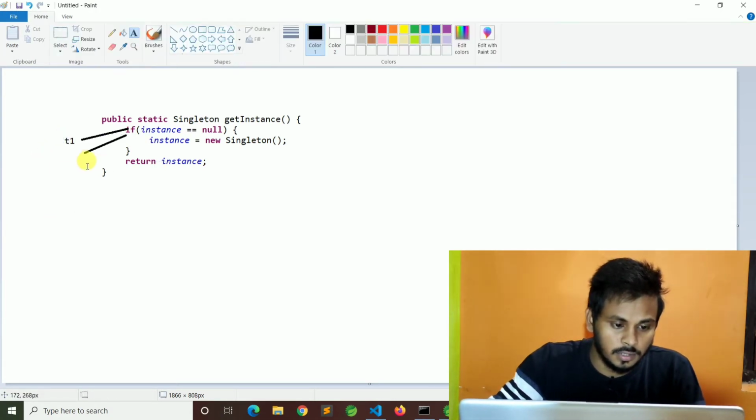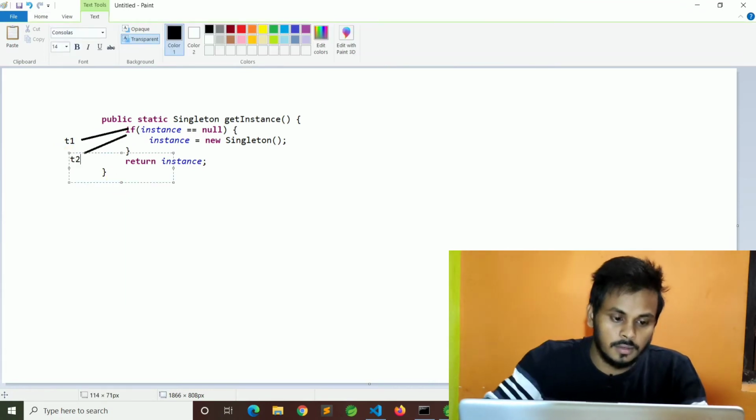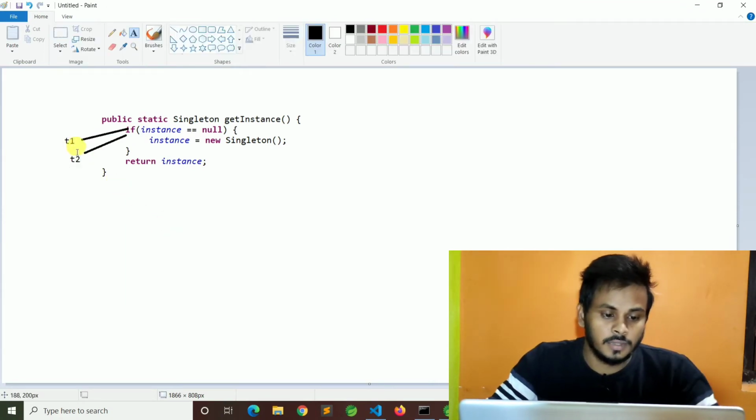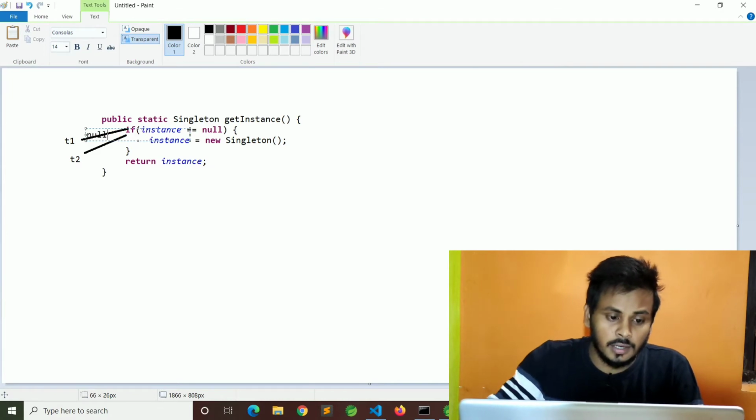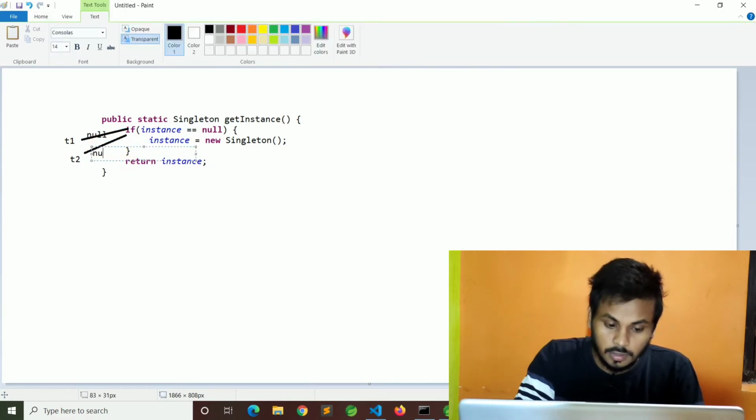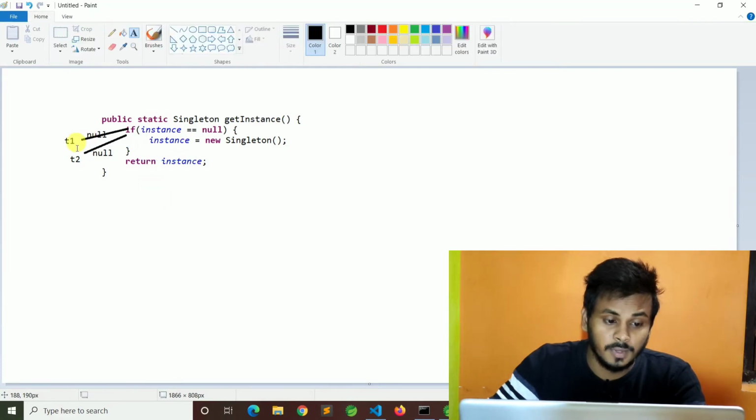So two threads come at the same time here. T1 checks if instance equal to null, and at the same time T2 also checks if instance equal to null or not. Instance is null for T1 and also null for T2, because at the same time they are doing the operations.